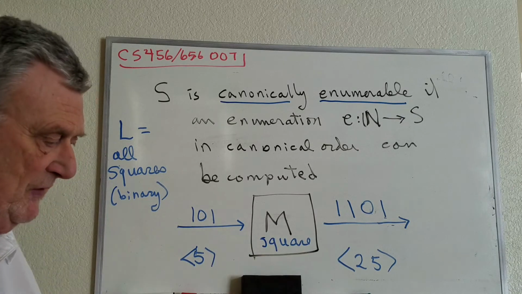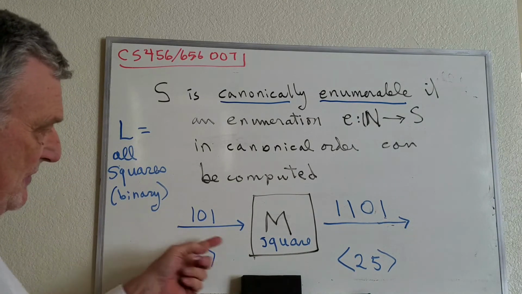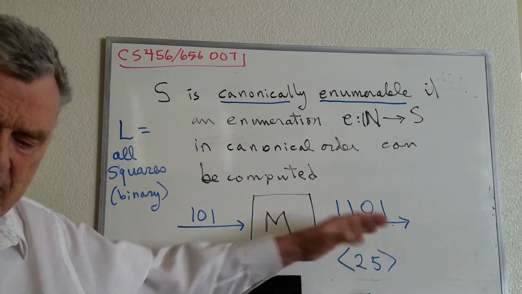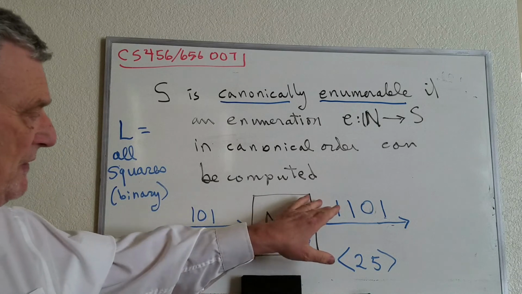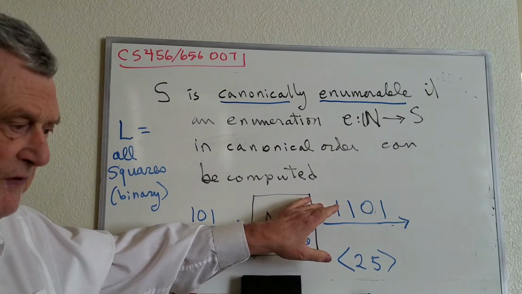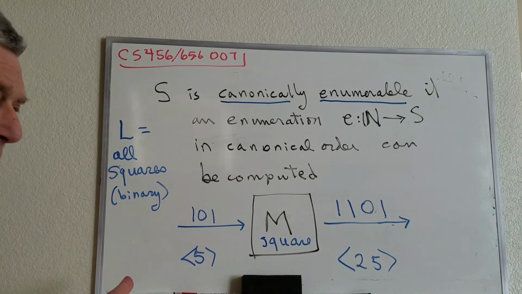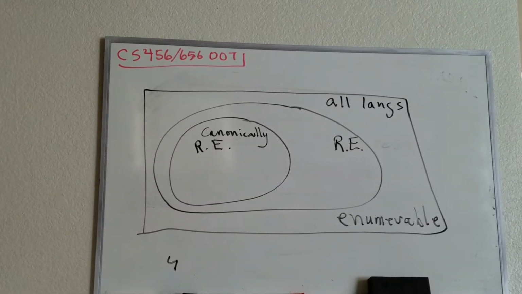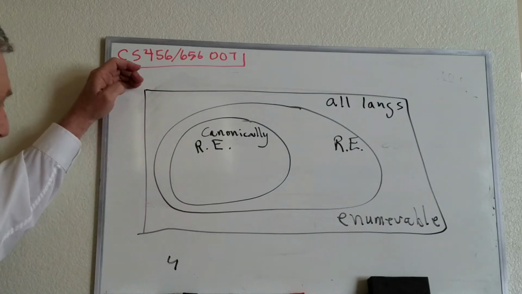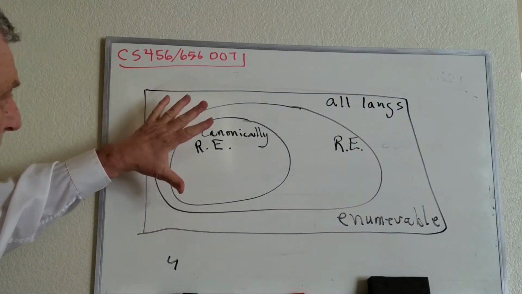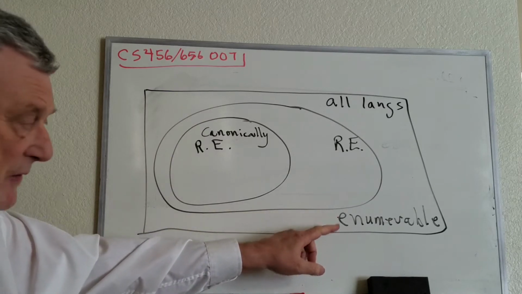And these clearly are in canonical order, because if i is less than j, then i squared is less than j squared. And the ordering of these numerals is, of course, in canonical order. So, in this Euler diagram, we'll say this big box represents all languages, and these are all enumerable.